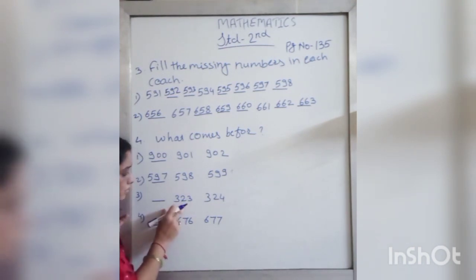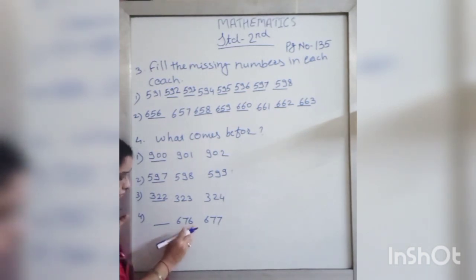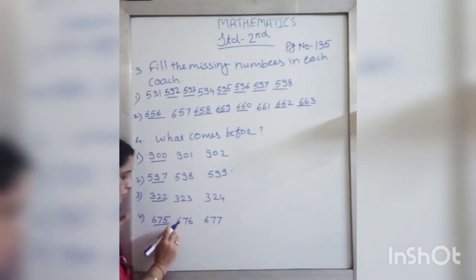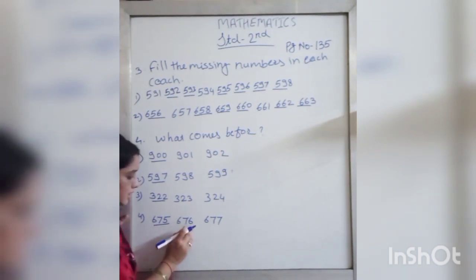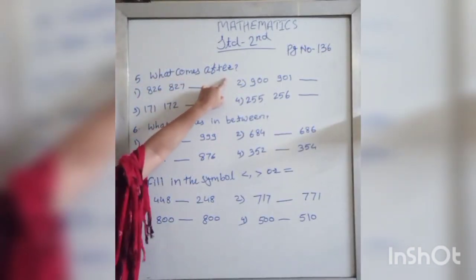See the next one. 323. Which number comes before? Before that we write 322. See the next one. The number is 676. What we write before 676? 67. Before 6 we write 5. So 675 comes before 676. Understood? Next question.